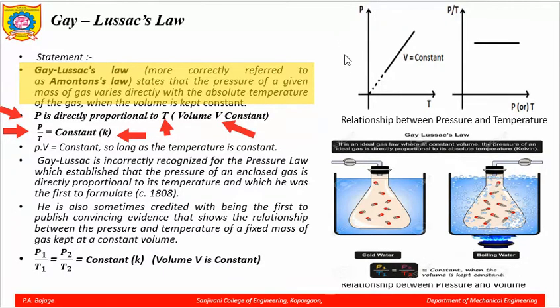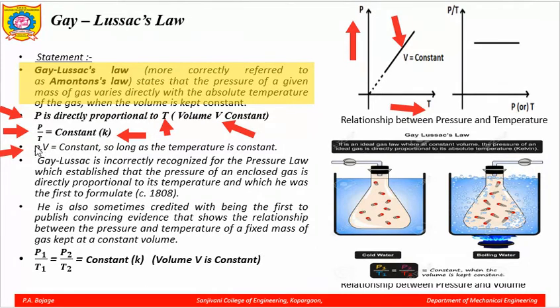Now, in this diagram also you can see on the y axis you have the pressure, on the x axis you have the temperature, but volume is kept constant. Here you can see this parameter V is kept constant. Similarly, now you can write that PV is equal to constant, because of the same reason, as long as the temperature is constant.